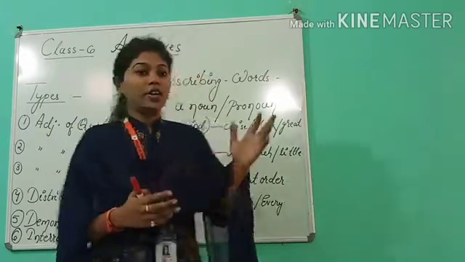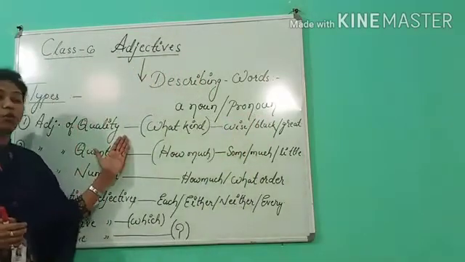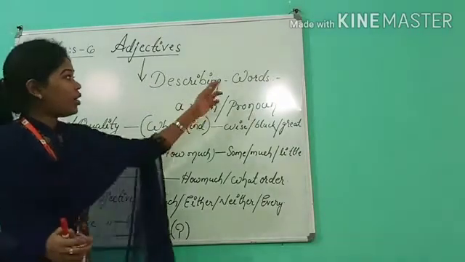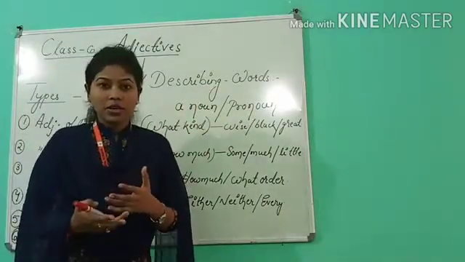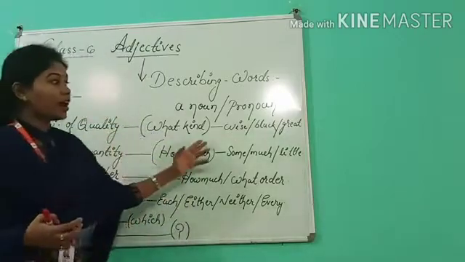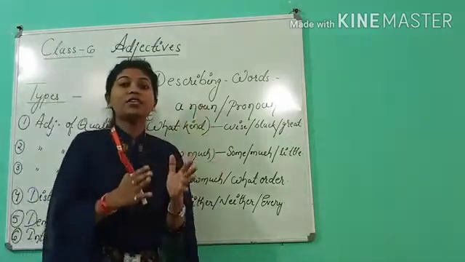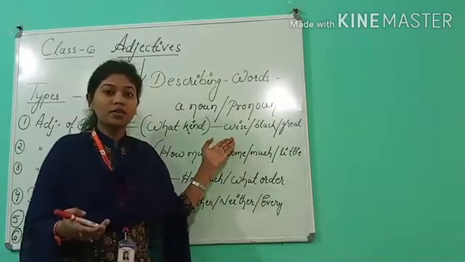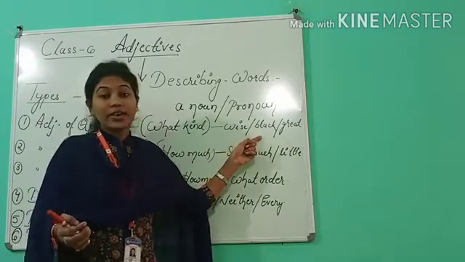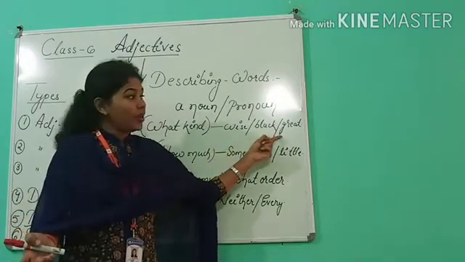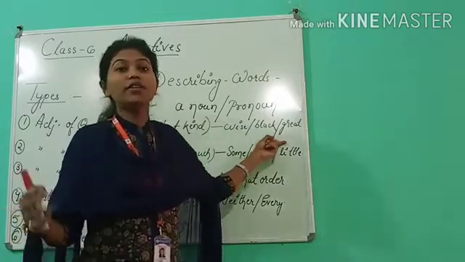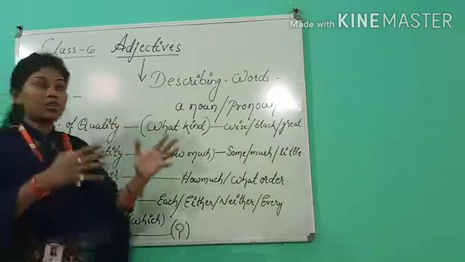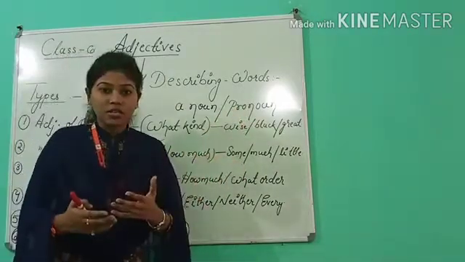Similarly, adjective of quality asks what kind of quality a person, noun or pronoun possesses. To answer this, if there is a cat or a person, we give examples like he is a wise man, it is a black cat, or Ashoka the Great. So it is talking about the kind that particular noun or pronoun possesses, right?